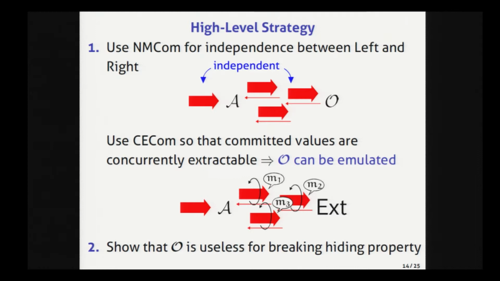Then, when the committed values on the right side are extractable by rewinding the adversary, we can emulate the commitment extraction oracle, since we can emulate the answer of the oracle by extracting the committed value. And then, by using the fact that the left side and right side are independent, and the fact that the oracle can be emulated in polynomial time, we show that the oracle is useless for breaking the hiding property. So CCA security follows from the hiding property.